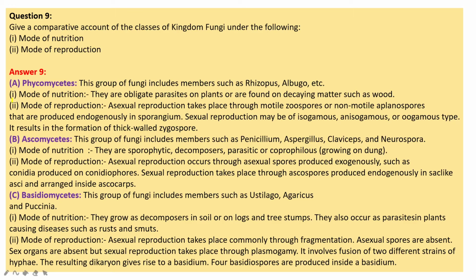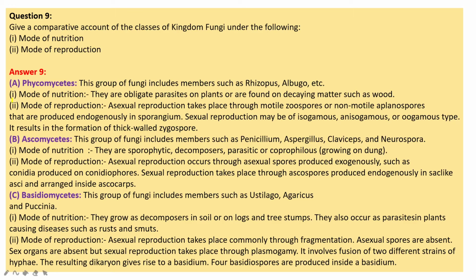This group of fungi includes the members Penicillium, Aspergillus, Claviceps and Neurospora. Mode of reproduction: asexual reproduction occurs through asexual spores produced exogenously, such as conidia produced on conidiophores. Sexual reproduction takes place through ascospores produced endogenously in sac-like asci and arranged inside ascocarps.